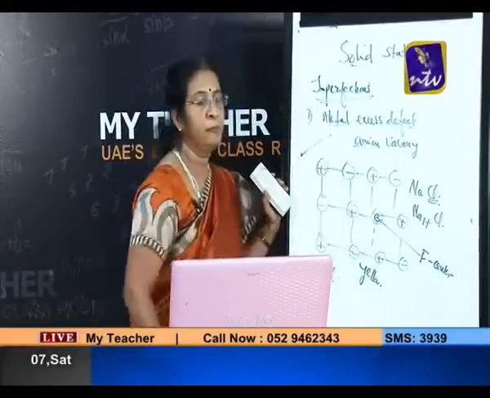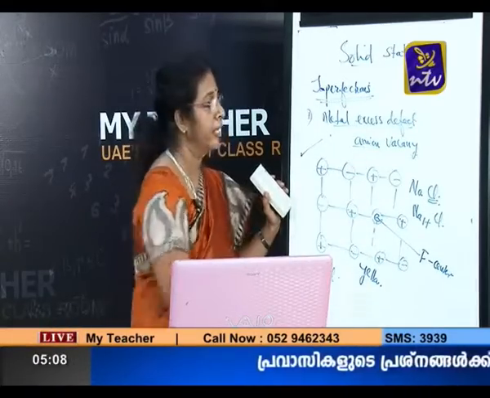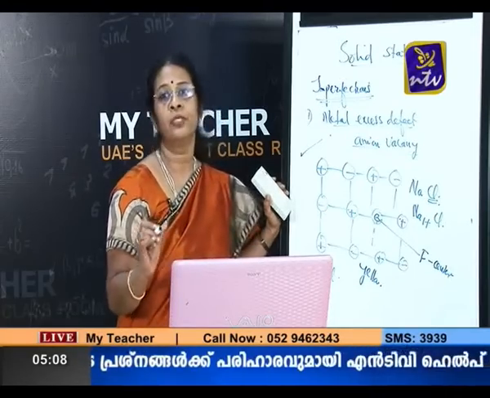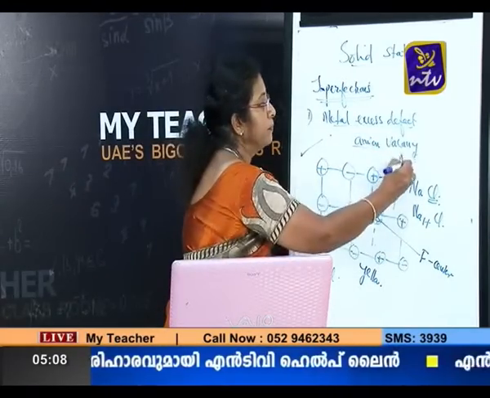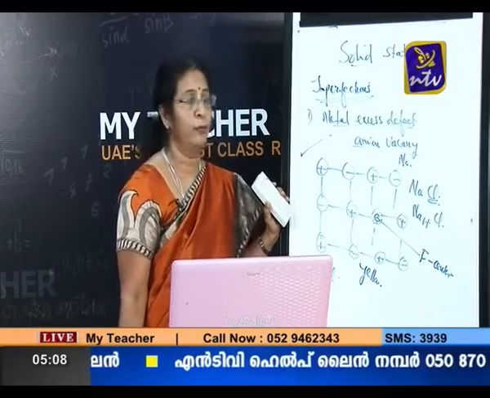Now, how can we get this particular sodium chloride with metal excess? You take normal sodium chloride and heat it in an atmosphere of sodium.